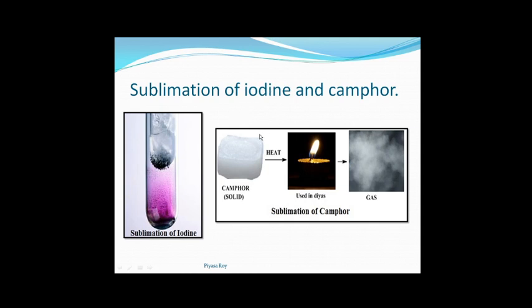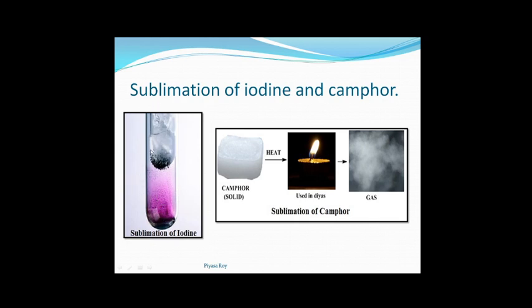Sublimation of iodine and camphor. This also can be given as an example of physical change. During the sublimation of iodine, what is sublimation? You have learned this earlier. A substance from the solid state is directly converted to the gaseous state without passing through the liquid state. This is called sublimation. See here, in a test tube we are doing this process. We are taking solid iodine and heating it. During heating we will see the violet vapor of iodine.